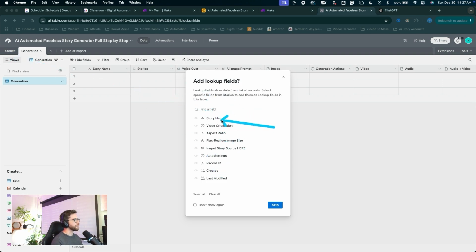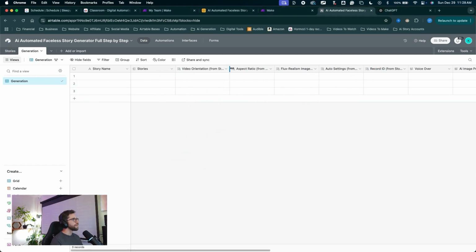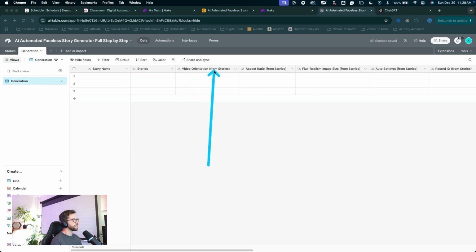So we want to look up the video orientation. You can follow along, toggle these on. Aspect ratio, the flux, realism, image size, the auto settings, and the record ID. Click add 5 fields. Now we've created a link to all of these fields in the stories table. You can drag this out so we can see how these fields automatically got named. Because we named them in the stories table, we can see we have the video orientation from stories, aspect ratio from stories, all of these fields coming from stories.